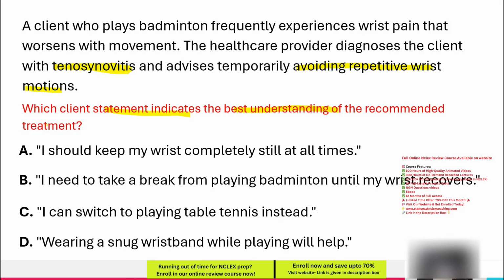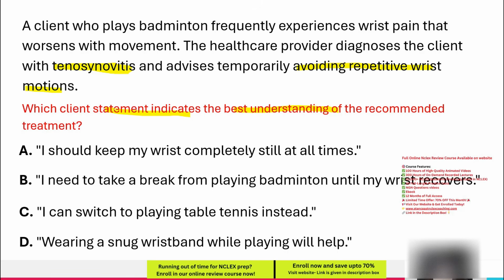Before jumping to the options, let's understand the disease in question. Tenosynovitis refers to inflammation of the sheath surrounding a tendon, commonly caused by repetitive motion or overuse. This condition frequently affects the wrist, leading to pain, swelling, and restricted movement. Since continued strain worsens the condition, rest and modification of activities are essential for healing.